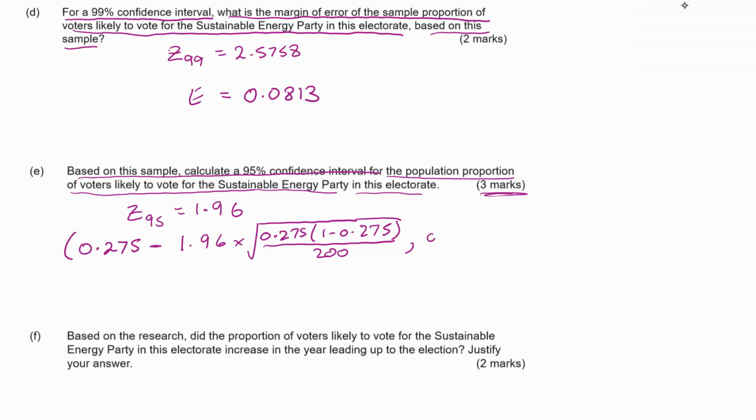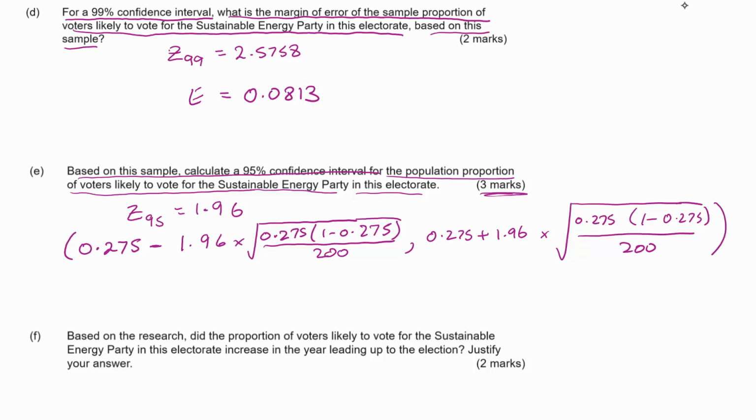And then over here, it's the same thing, but with a plus. So 0.275 plus 1.96 times that same square root: 0.275 times 1 take away 0.275, all over 200.